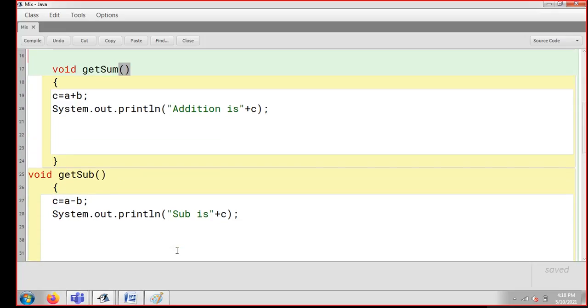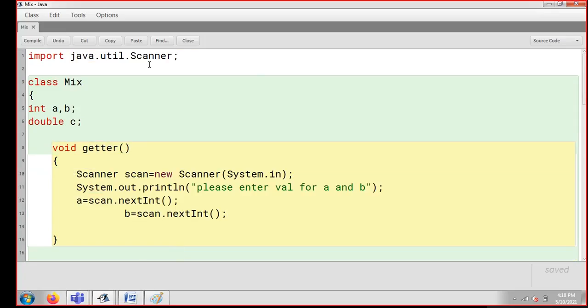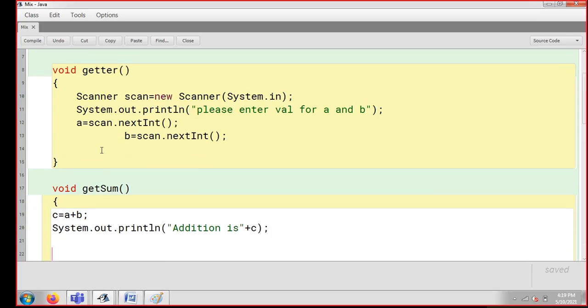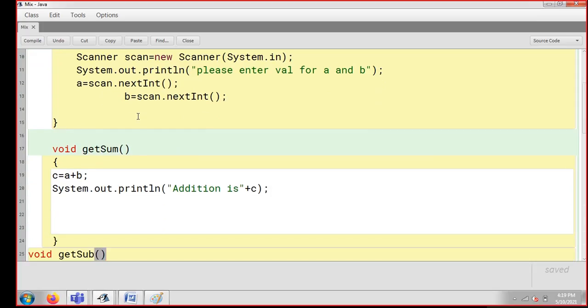So I've applied indentation. Well guys, you can see here I've imported a scanner. This is my class. I've created here three variables: A and B of type integer, and C of type double. I'm getting here a getter, and I've created here a scanner object. I asked my user for the values of A and B, which I have taken from the user. For addition, I'm taking A and B, I've added them, given the answer to C, and C, the answer, I have also printed.